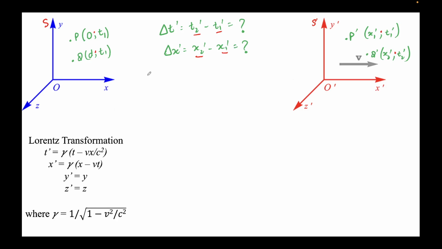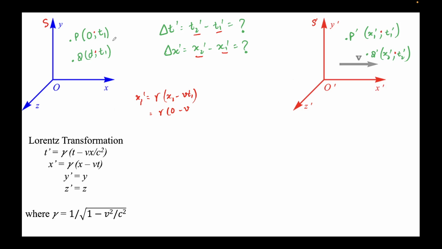By using Lorentz transformation. These are the Lorentz transformations, right? First we'll try to find the x primes. So I'll do x1 prime using this formula. This will be gamma times x1 minus v times t1. I have just put 1 in the subscript everywhere. I have also put v1, but there's only one velocity, this is the velocity v. So this will come out to be gamma, which remains constant. What is the value of x1? The value of x1 is 0. So I'll put 0 minus v times t1.